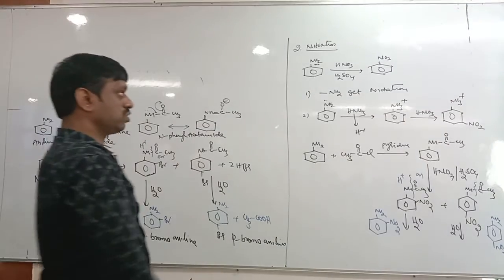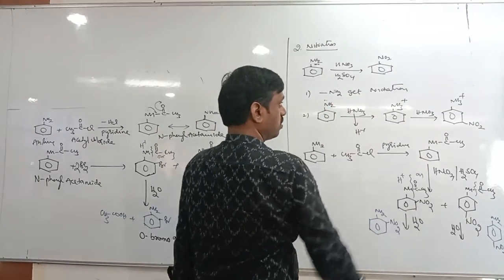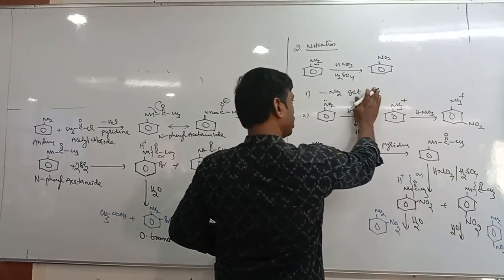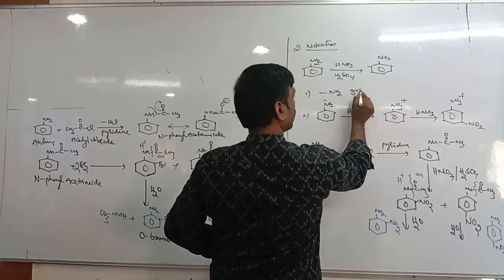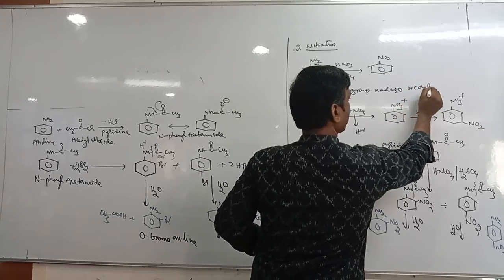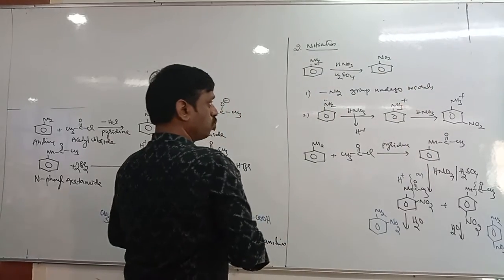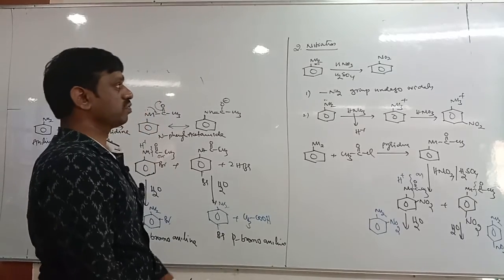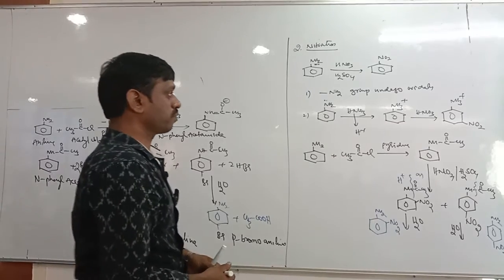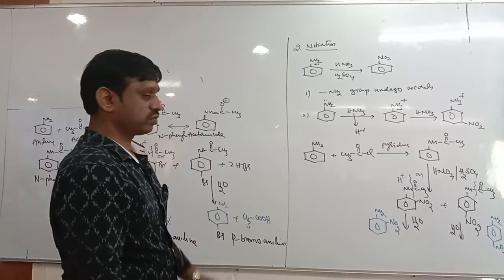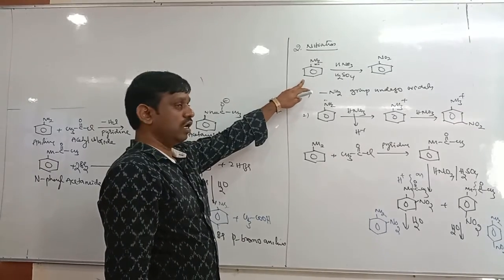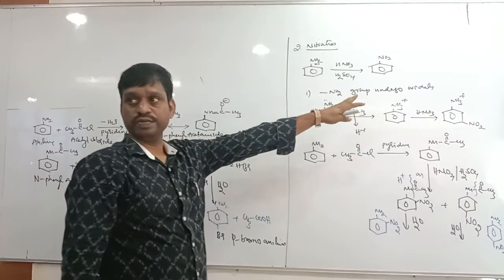First reason: the NH2 group undergoes oxidation in the presence of HNO3 and H2SO4. Take the equation. Aniline converts into nitrobenzene.